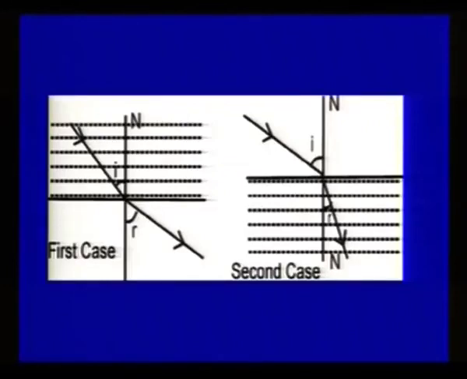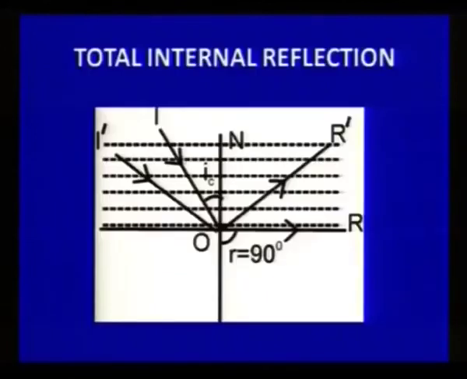So, what happens when the angle of incidence during refraction keeps on changing, there is a particular angle of incidence for which the angle of refraction is 90 degrees. If the angle of incidence is made greater than this particular angle of incidence, then light comes back into the same medium, and the phenomenon is called total internal reflection.